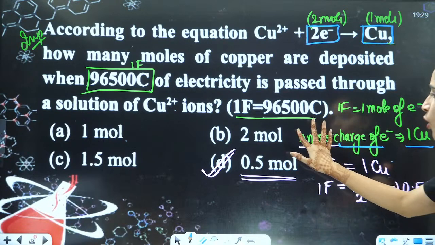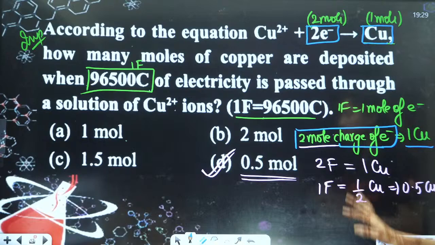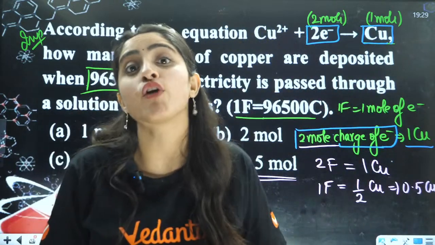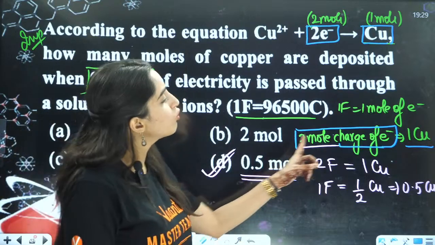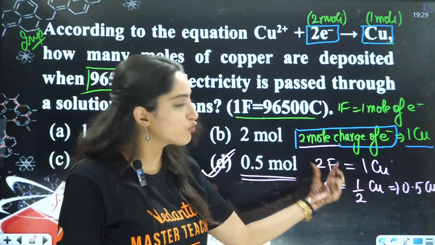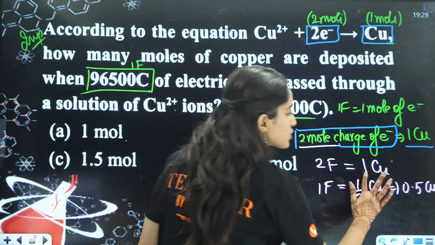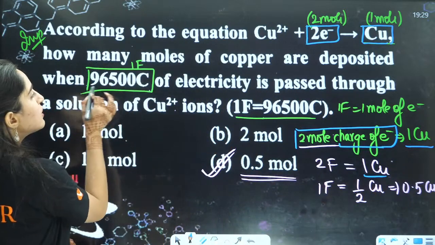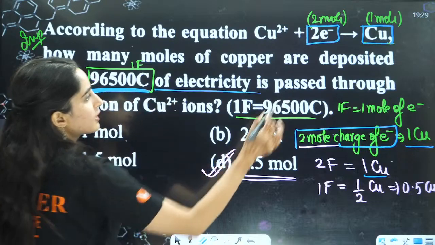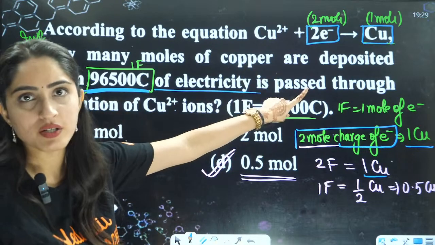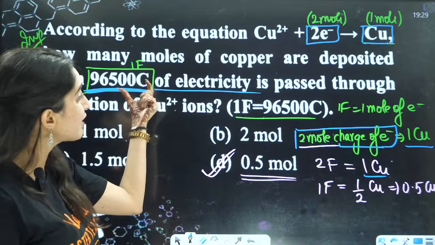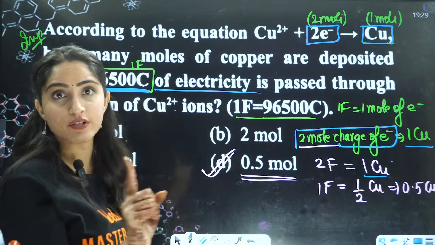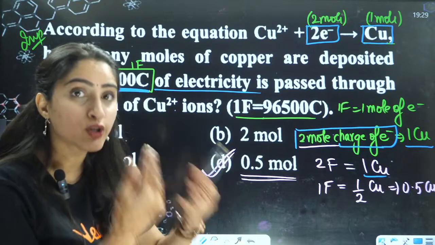That means 2 mole of electrons. 1 mole of electron charge is called 1 Faraday. That is the definition of Faraday. Right? So 2 mole of electronic charge means 2 Faraday. Right? 2 Faraday is equal to 1 copper atom. Now, in the question they have given us, when 1 Faraday of electricity is passed, what is the copper deposited? So when 1 Faraday of electricity is passed, you have to calculate the copper.